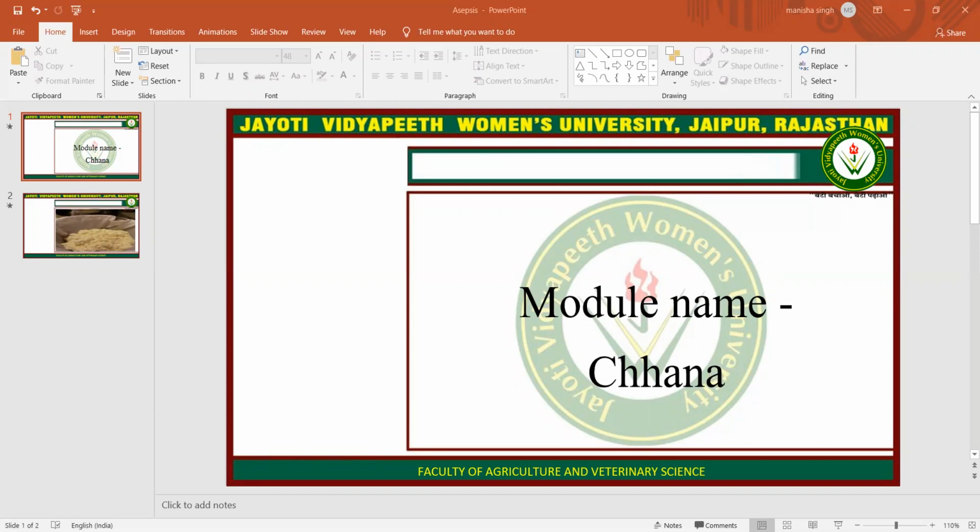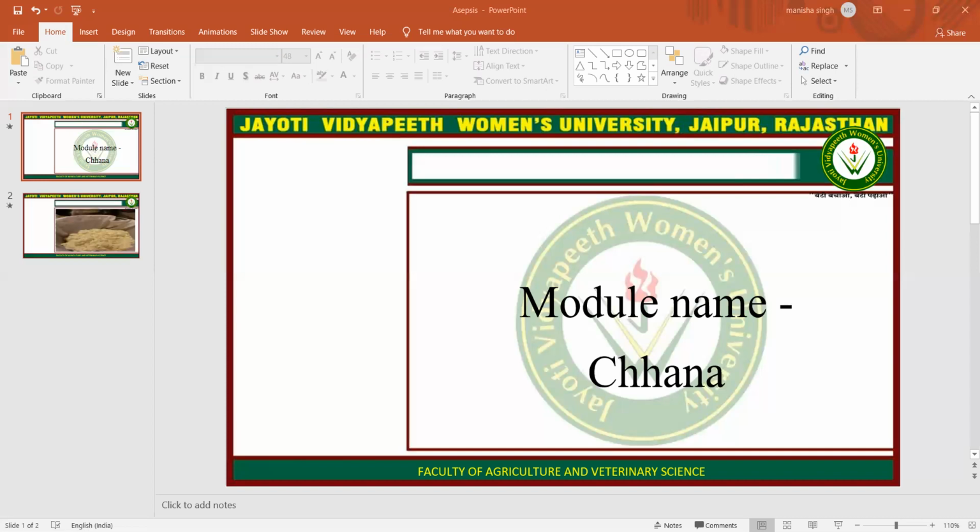Chena is mainly prepared from cow milk and used for preparation of varieties of Bengali sweets. About 4% to 4.5% of the total milk produced in India is used for chena making. Chena is used as a base for the preparation of a variety of sweets like sandesh, rasgulla, chamcham, rasamalai, pantua, chena murki, etc. Chena is a product obtained by acid coagulation of milk, like khoa. Chena is another base for preparing various milk sweets.